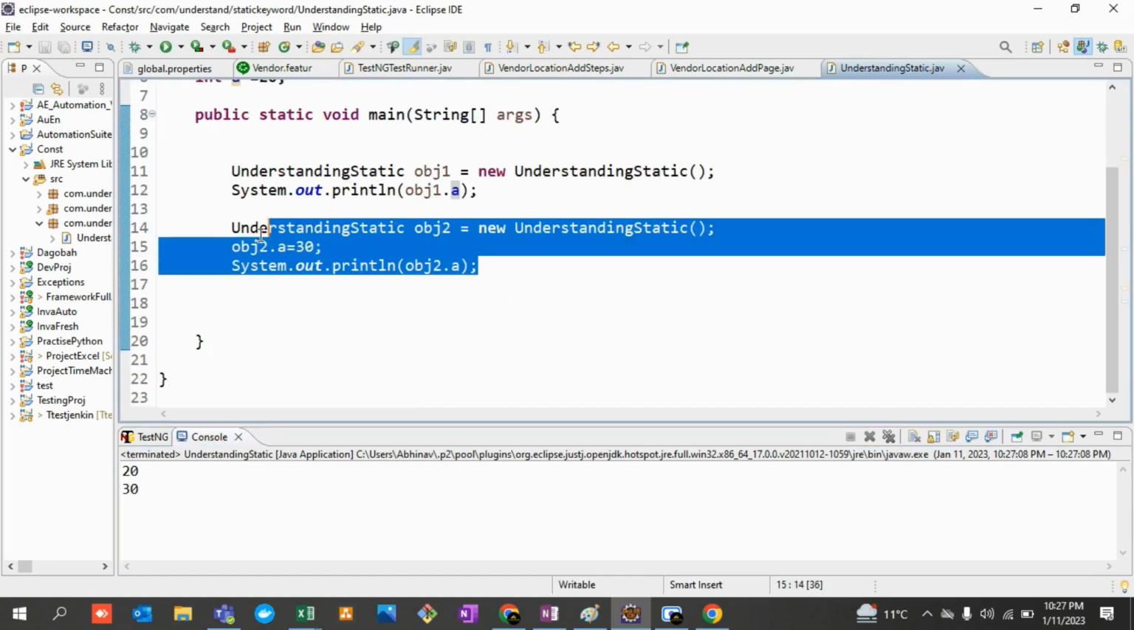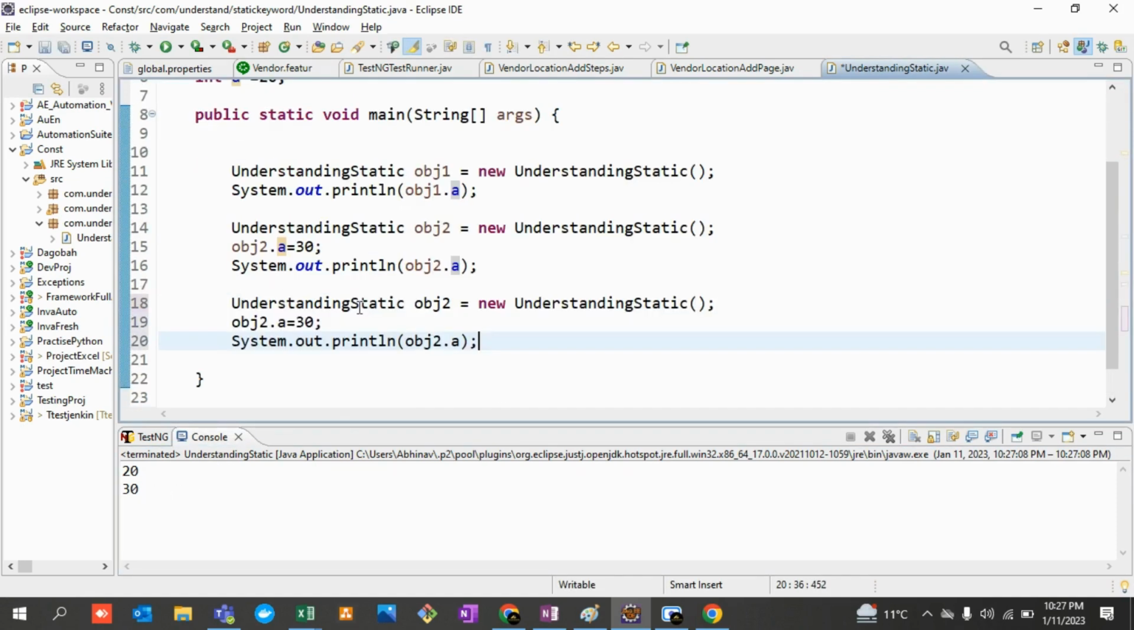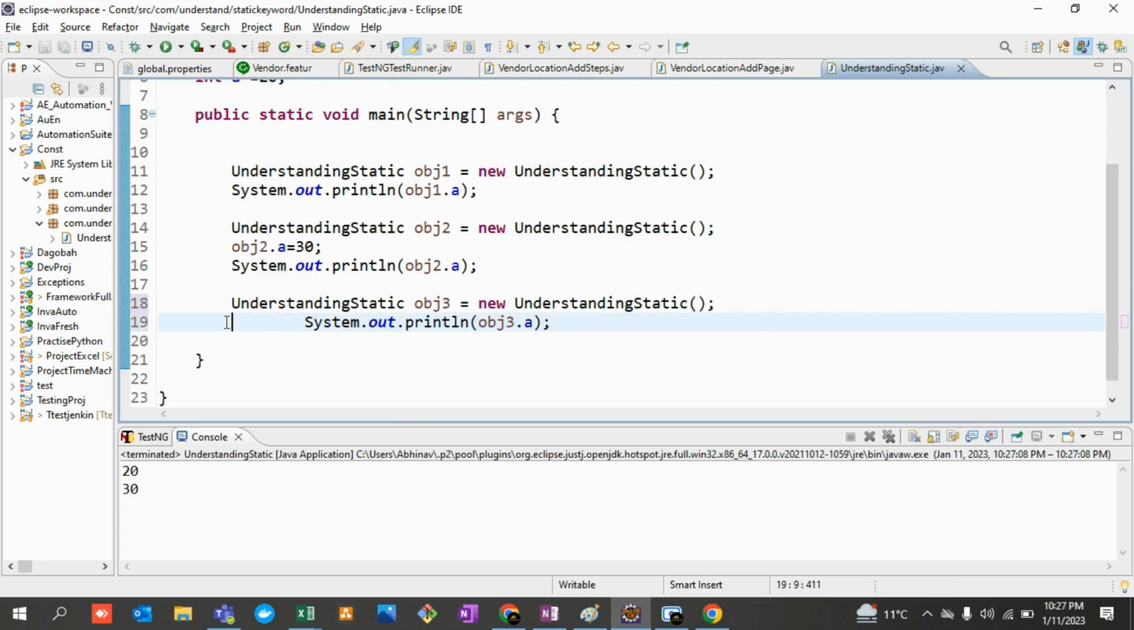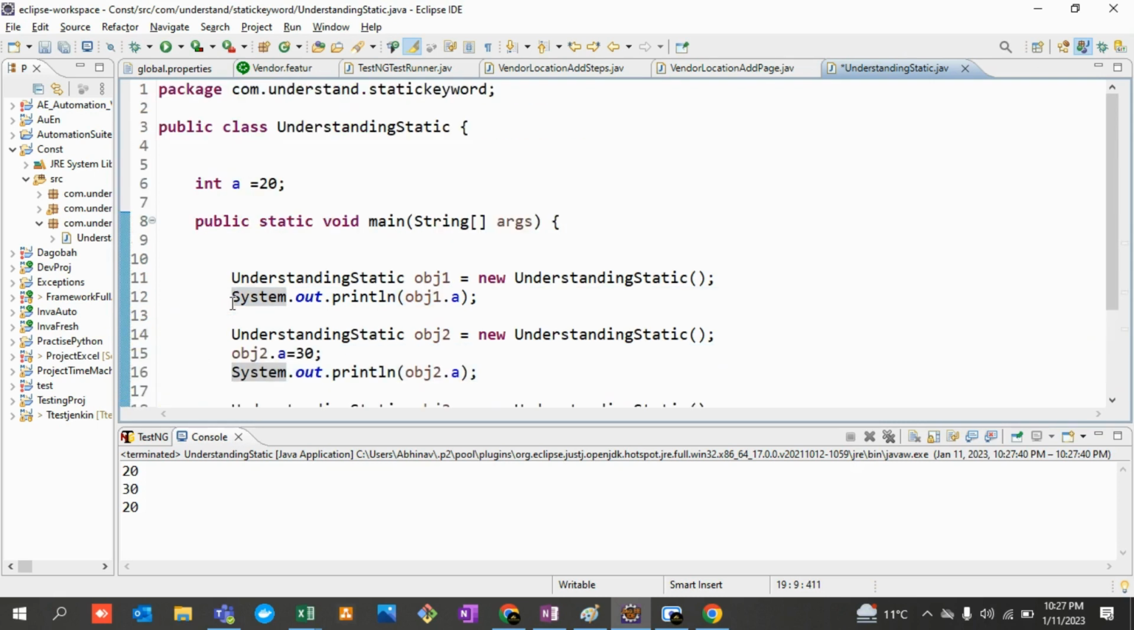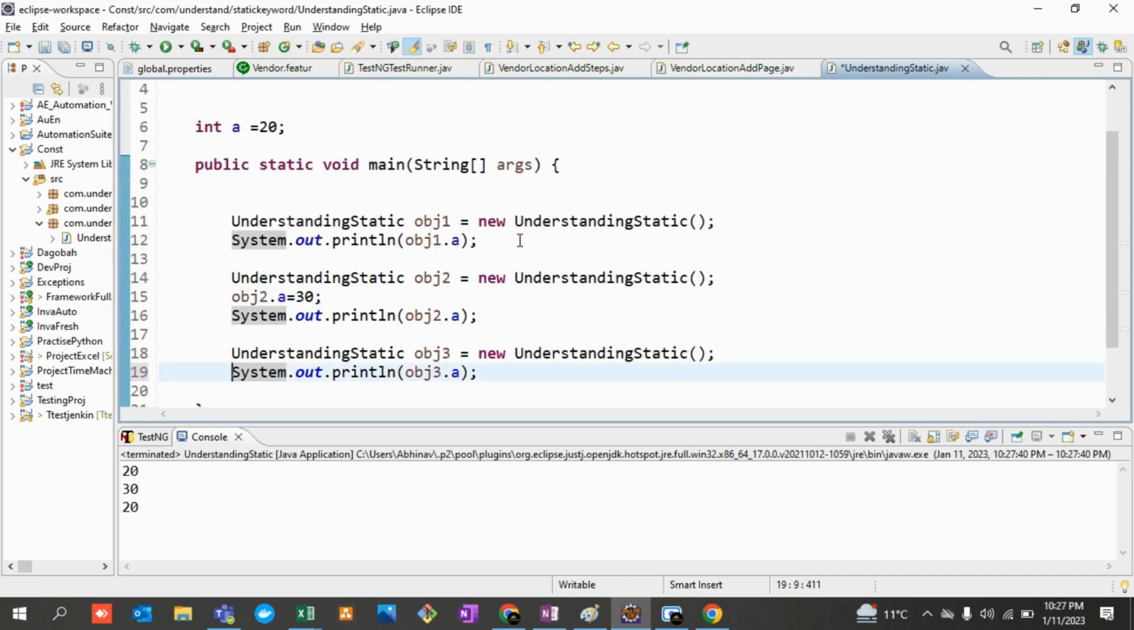Now the magic would happen if I create another object over here. Please pay very close attention to what I'm trying to say. Now, if I print this particular variable, it is giving me 20. Why is it giving me 20? Because these global variables, which are of non-static type, every time an object is created, will retain the original value that was defined earlier at the topmost.